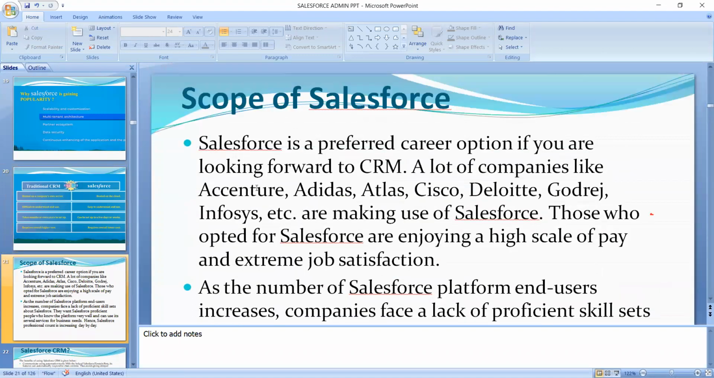And here, the scope of Salesforce is a preferred career option. If you are looking forward to CRM, a lot of companies like Accenture, Adidas, Atlas, Cisco, Deloitte, Godrej, Infosys, etc. are making use of Salesforce. These are all companies that are using Salesforce nowadays, and those who opt for Salesforce are enjoying a high pay scale and extreme job satisfaction. They are paying high scales in those companies now.